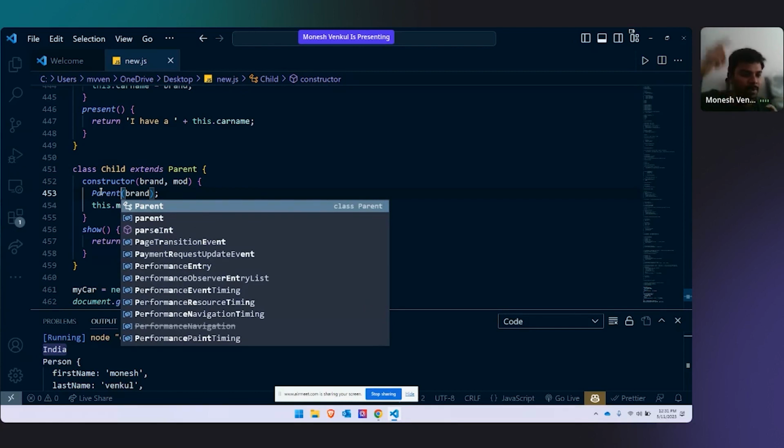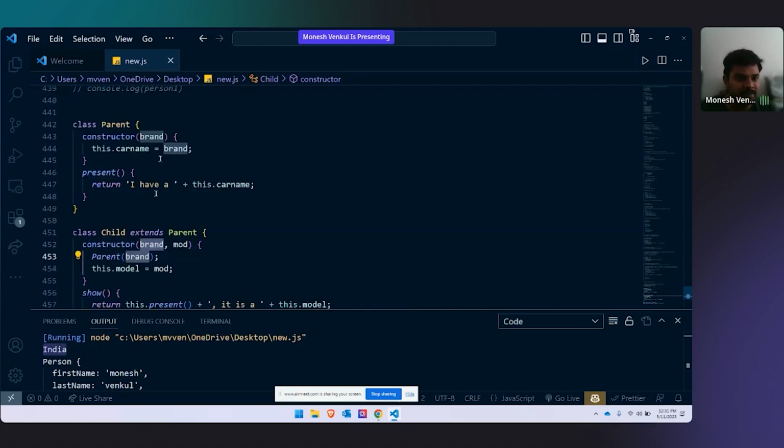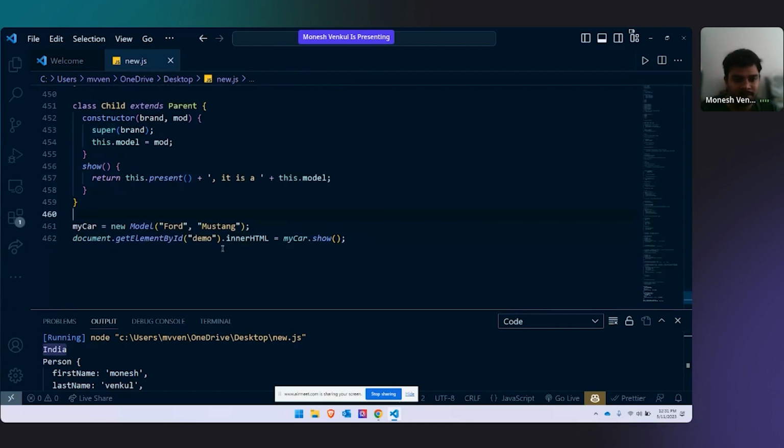So super is nothing but calling parent. Super in the sense of my above authority. I talked about authority, if you remember. My above authority is my parent. So I'm just calling parent. In front of the parent, I'm taking the brand. This is the brand. Now if I run this code, for example, let's run the code. Let's take console.log.